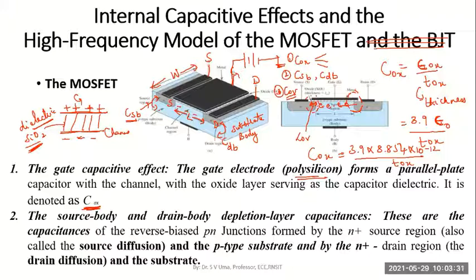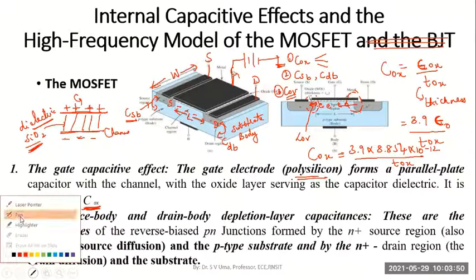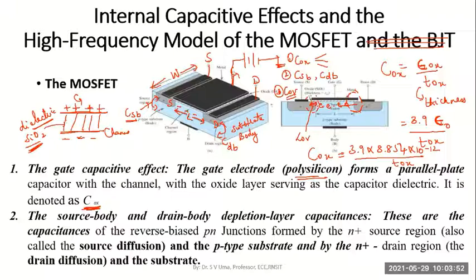And as I told you, there are some additional capacitors coming into the picture in a MOSFET during its high frequency operation. One of them is the oxide layer capacitance known as COX. This COX is determined using the relation epsilon ox divided by Tox.